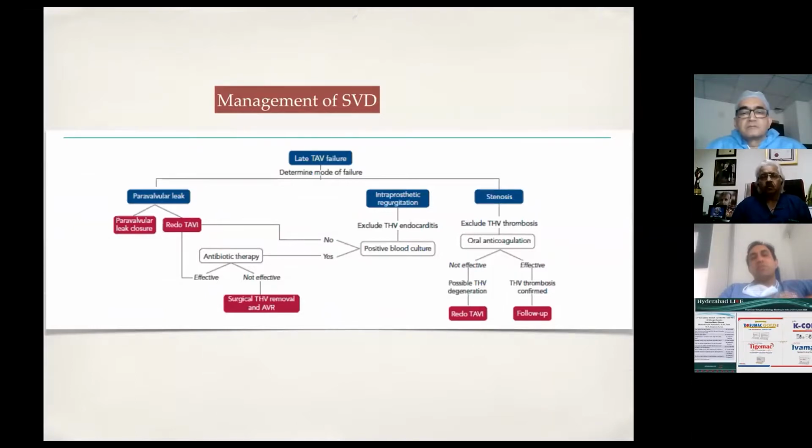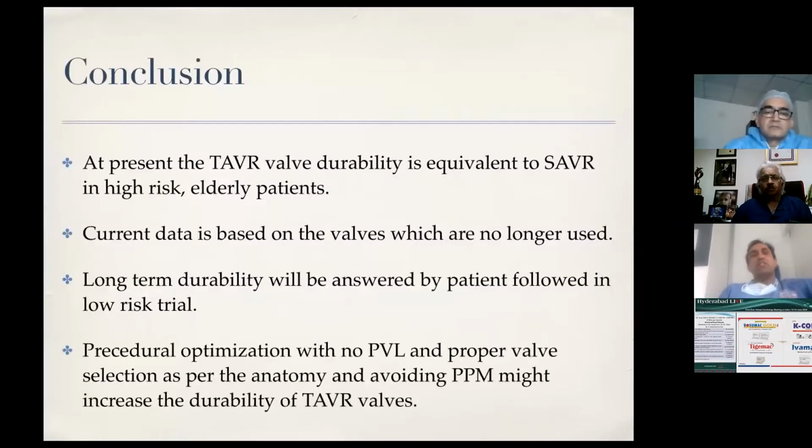So if I have a TAVI patient who develops infective endocarditis, I would take help of my surgeon. If the patient is intermediate risk for surgery, he should go for surgery.